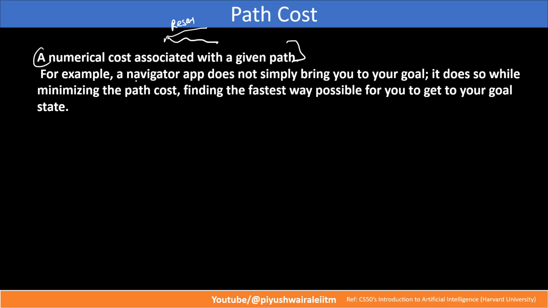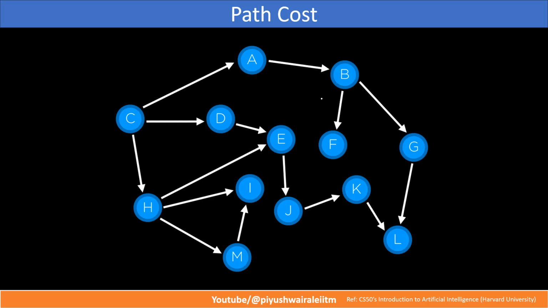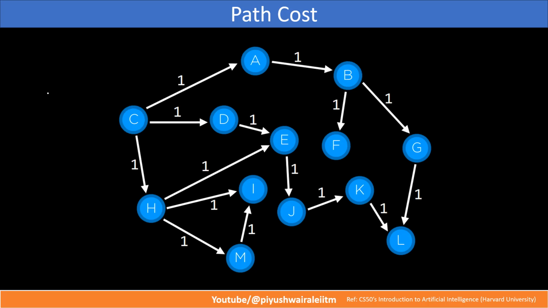For example, a navigator app does not simply bring you to your goal. It does so by minimizing the path cost, right? That's what Google Maps suggests to us. It finds the fastest way possible for you to get to your goal state. Here you can see the same graph represented by nodes and actions, right? For the given problem of the 15 puzzle, we can take only one action at a particular time, so my resource cost for a particular action will be one only, right?